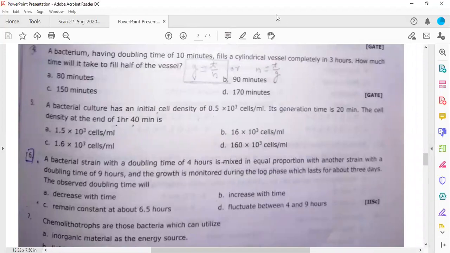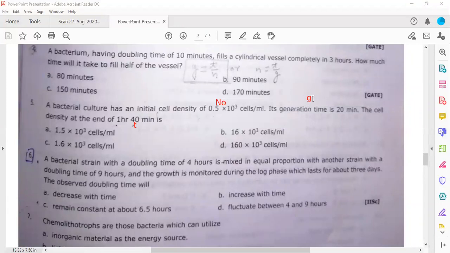So let me annotate this at the same time so that you are able to understand this again. This is saying initial cell density. So this time N naught will be equal to 0.5 into 10 to the power 3. Generation time is given. So this is the G actually, generation time G. The cell density at the end of 1 hour 40 minutes. So this is T here. Right, we have T, we have G.